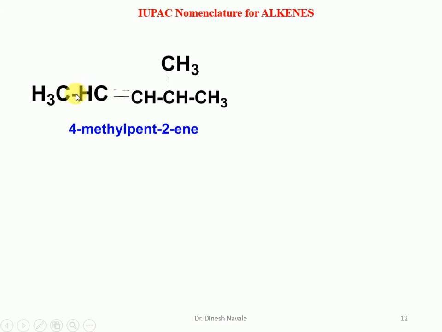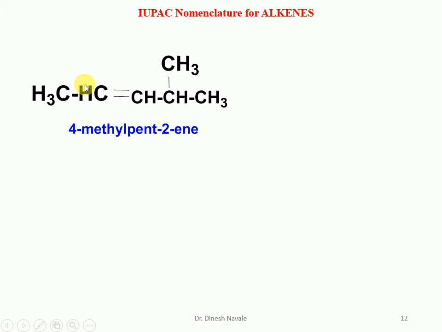So the best possible way for numbering this system is from the left hand side: carbon number 1, 2, 3, 4 and 5. So a five carbon chain is there, so it is pentane. But the functional group is the alkene, so ANE of alkane will be replaced by ENE. So it will become what?